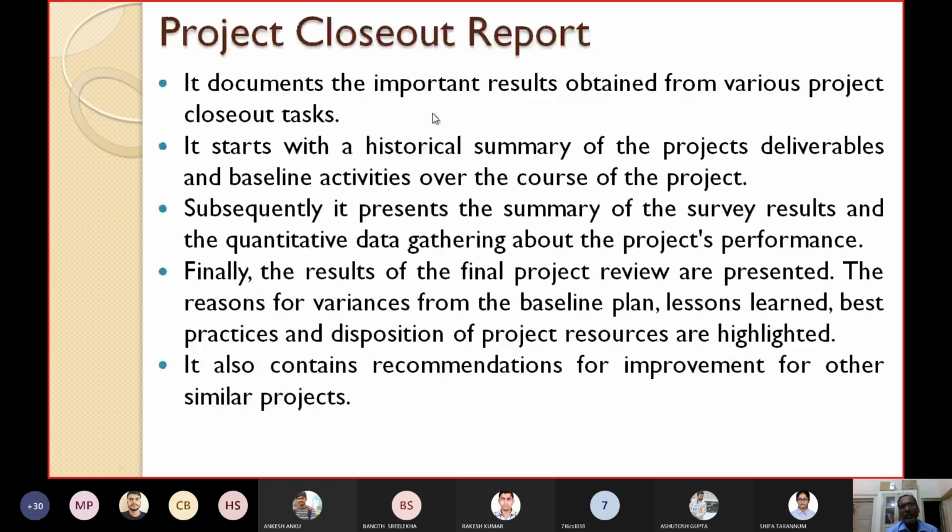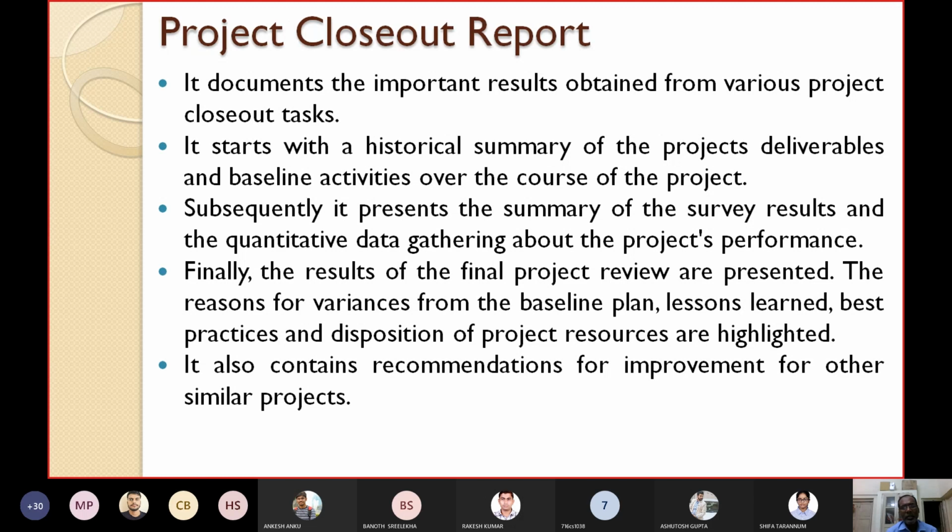Then subsequently it presents the summary of the survey results and the quantitative data gathering about the project's performance. On the project performance, give some quantitative data in terms of numbers or so.